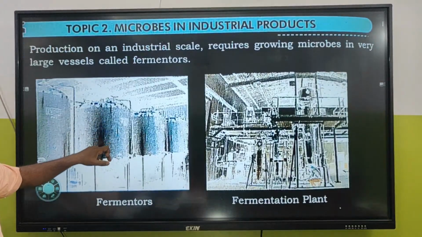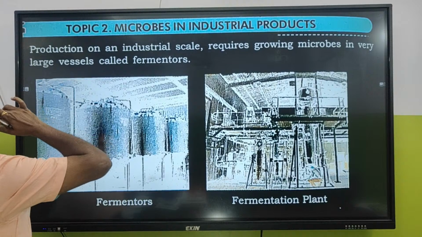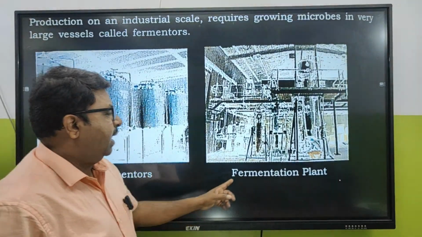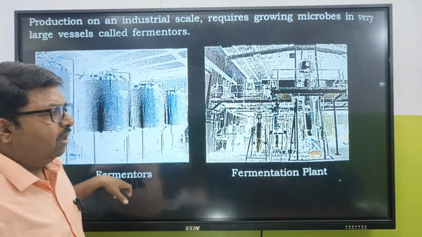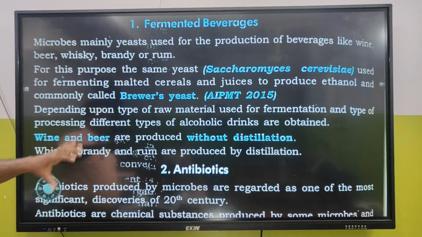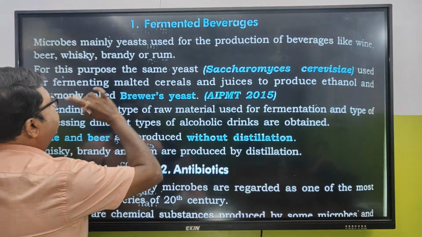Now let's get into microbes in industrial products. When we talk about microbes in industrial products, we are going to talk about large fermenters in your NCERT, and these are fermentation plants. Fermented beverages, just now we have talked about that. Fermented beverages, what are these? Microbes, mainly yeasts.